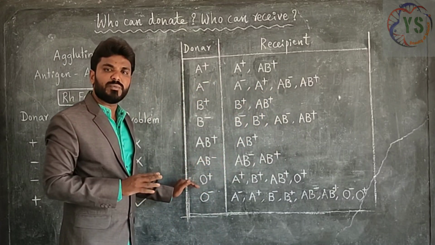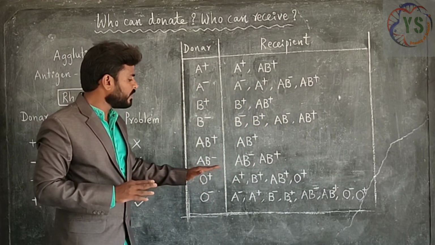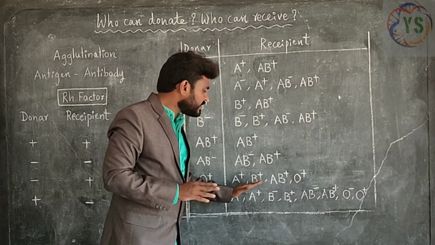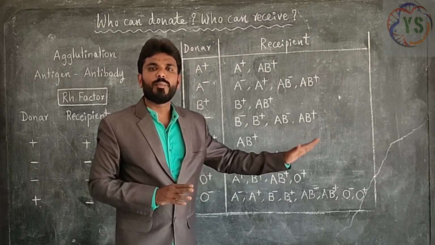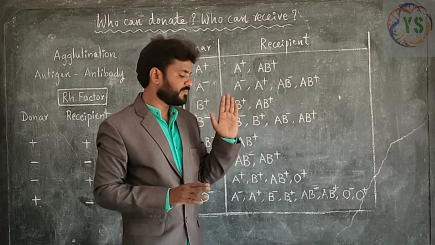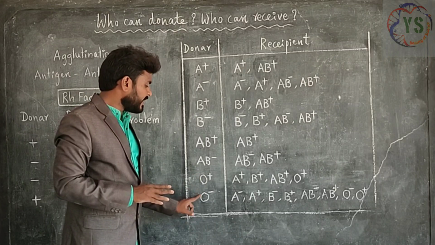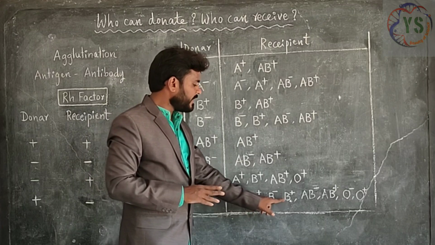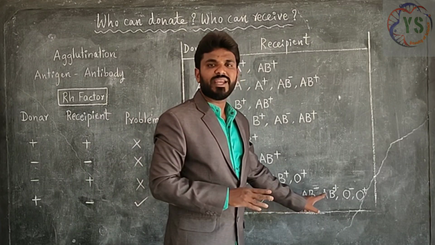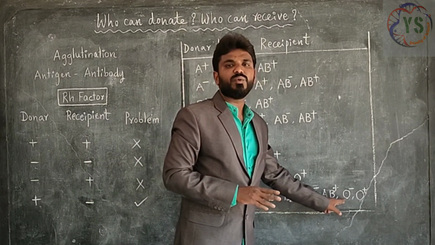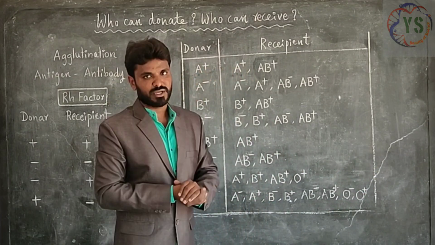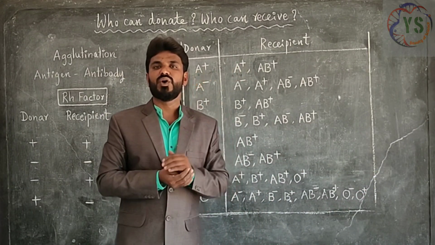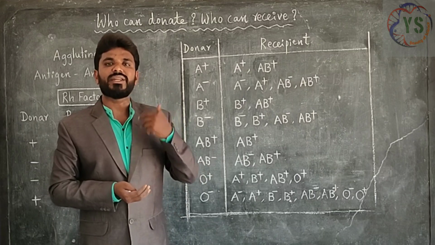Next, O positive blood group people can donate to A positive, B positive, AB positive and O positive, not to negative blood groups. Next, O negative blood group can donate to A negative, A positive, B negative, B positive, AB negative, AB positive, O negative and O positive. Okay. So now we have understood who can donate and who can receive.